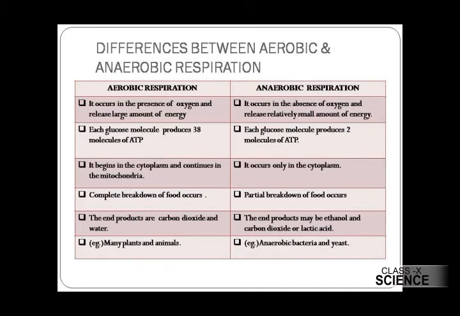Now aerobic respiration begins in the cytoplasm and continues in the mitochondria, whereas anaerobic respiration occurs only in the cytoplasm. In case of aerobic respiration, there is a complete breakdown of food, whereas in case of anaerobic respiration only a partial breakdown of the food occurs. The end product in aerobic respiration is carbon dioxide and water, whereas in anaerobic respiration the end product is carbon dioxide and ethanol, or lactic acid. Aerobic respiration takes place in many plants and animals, whereas anaerobic respiration takes place in the body of yeast and many anaerobic bacteria.